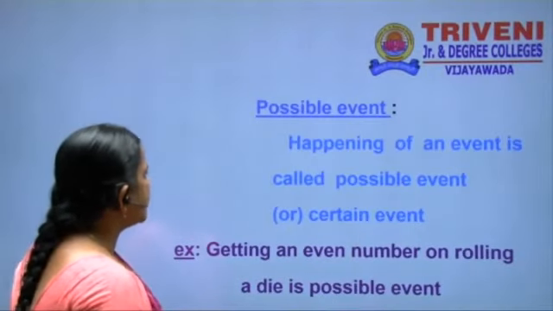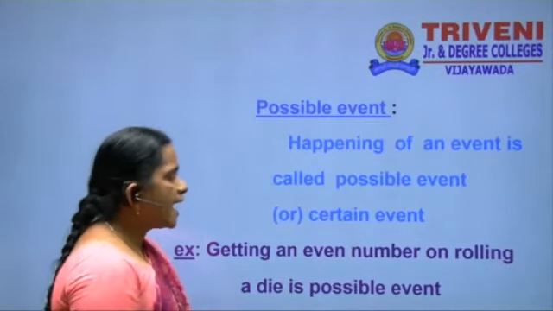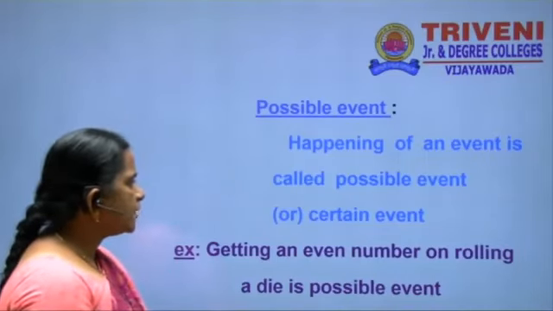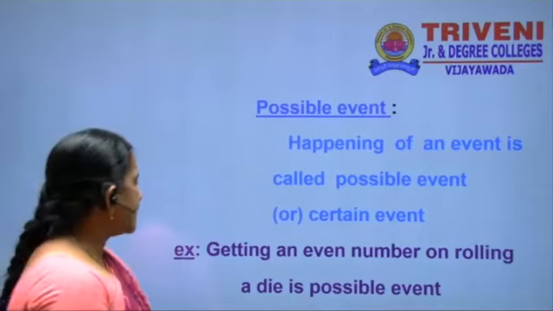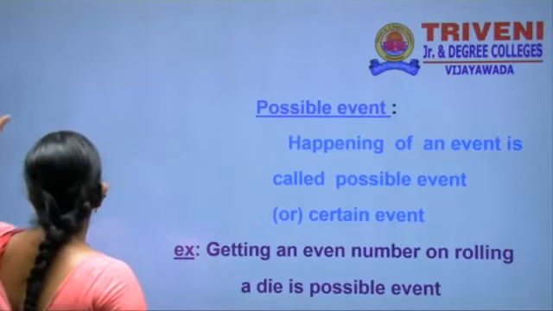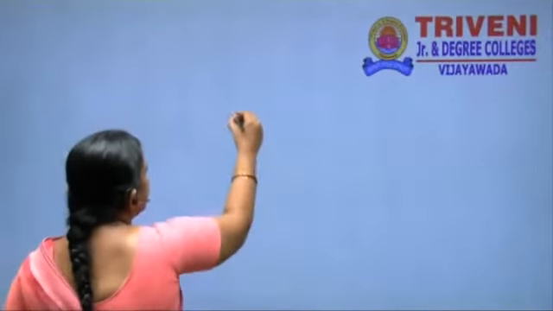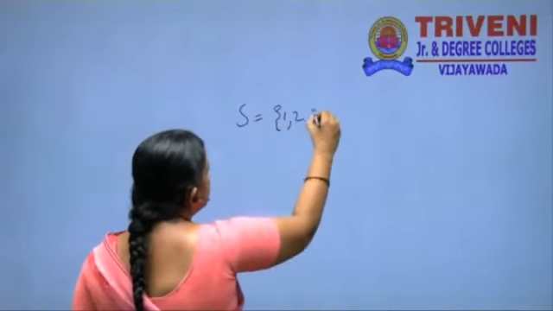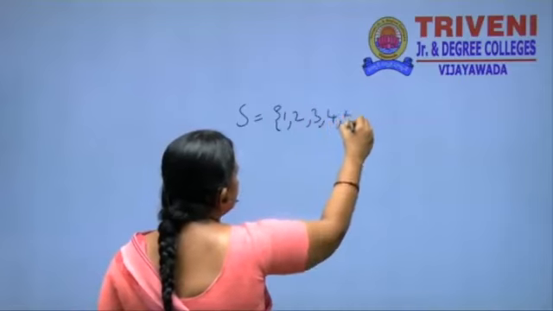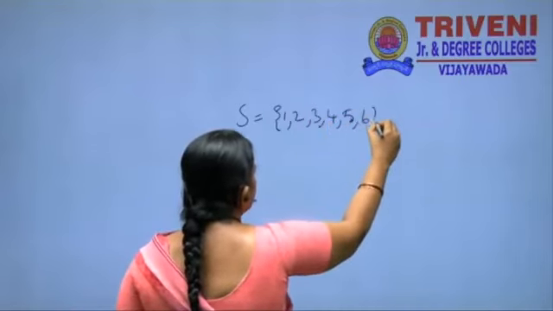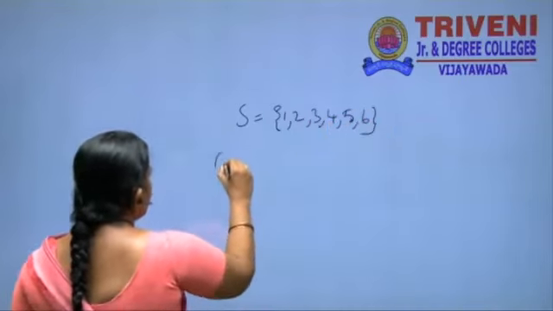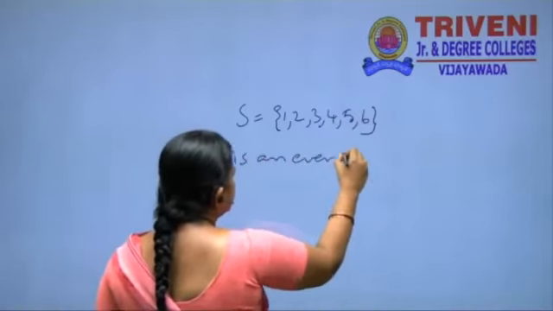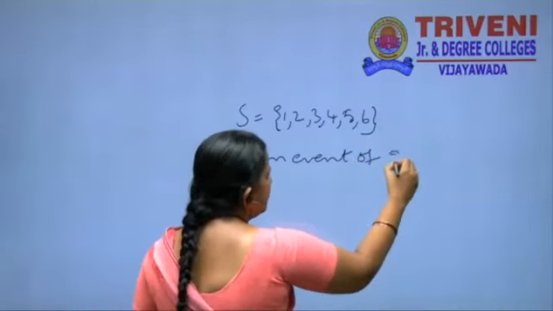Next definition is sure event. Happening of an event is called a sure or certain event. Suppose we take rolling a die. S has 1, 2, 3, 4, 5, 6. Suppose A is the event of getting an odd number.